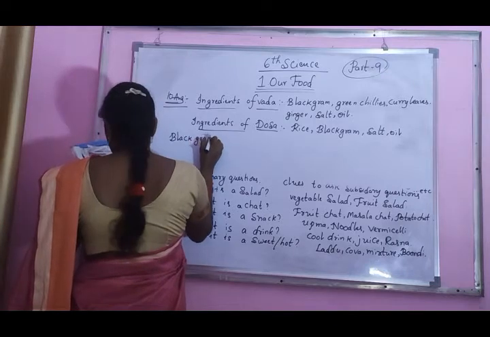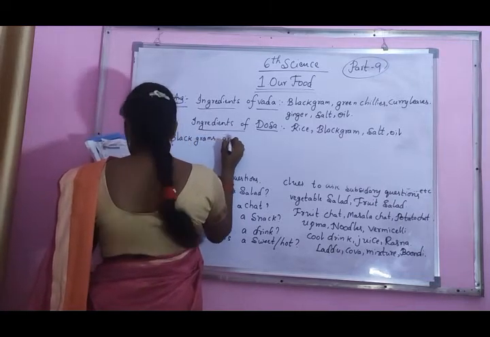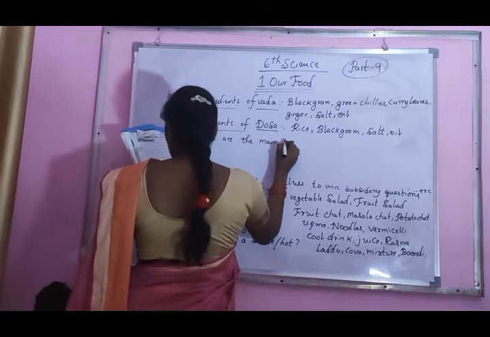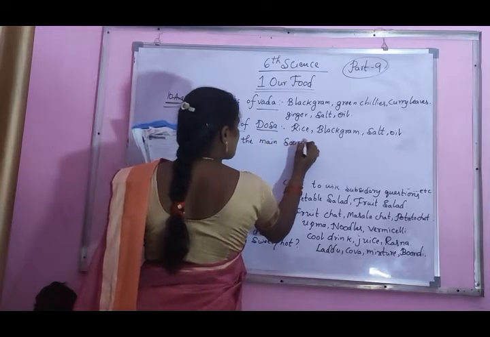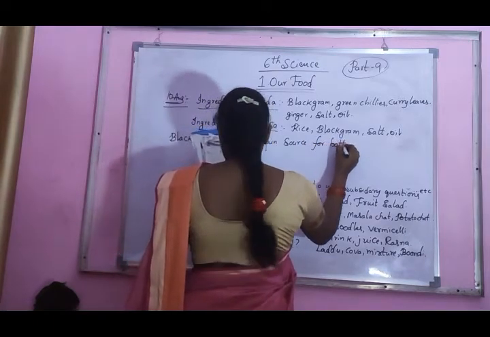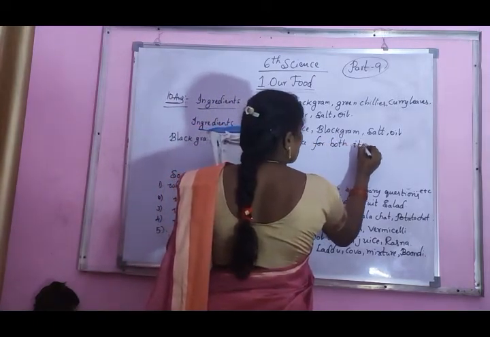Now you conclude. Black gram is the main source for both items.